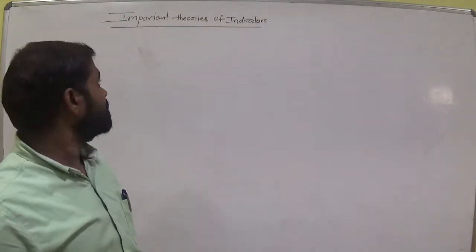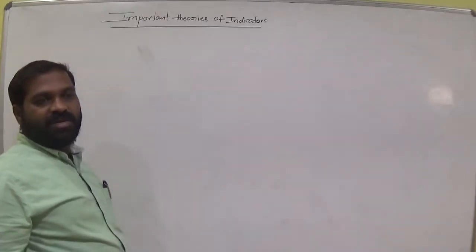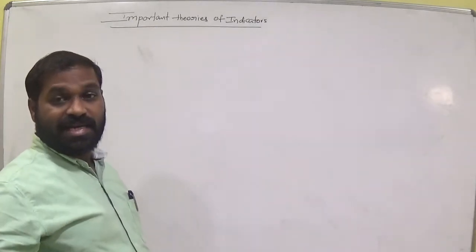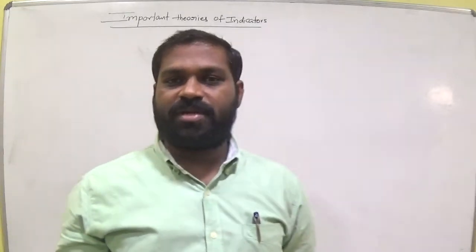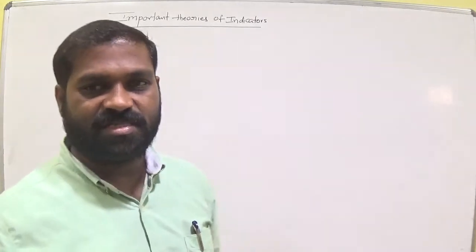Today we are going to discuss this concept. So what is the main importance of indicators? How can we explain their colors at endpoint or in acidic medium or basic medium? Okay, let's see.